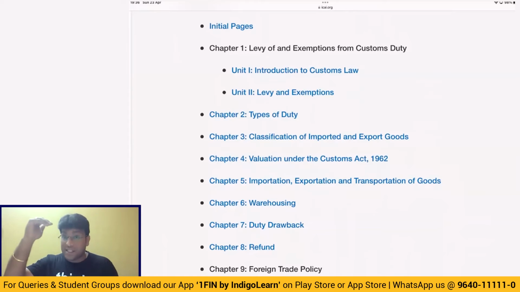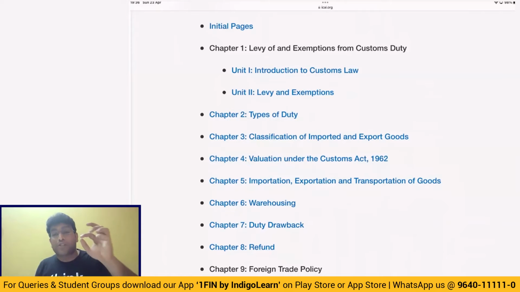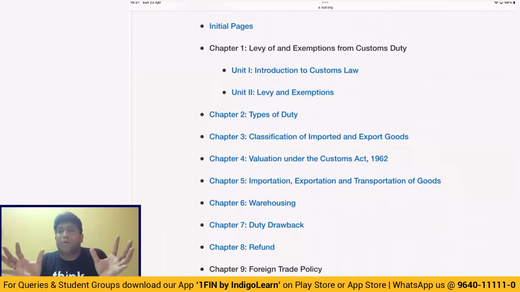And we all know the customs procedure that we have in customs law. That is, goods arrive at the Indian customs station. Then the person in charge files the import manifest or import report with the proper officer. Then the proper officer grants entry inward. Once entry inward is granted, the goods are unloaded, and the goods are unloaded only at approved places, that too on working days during working hours. And once goods are unloaded, the goods are under the custody of the custodian, that's nothing but the customs officer.